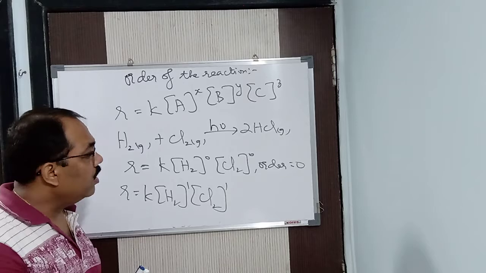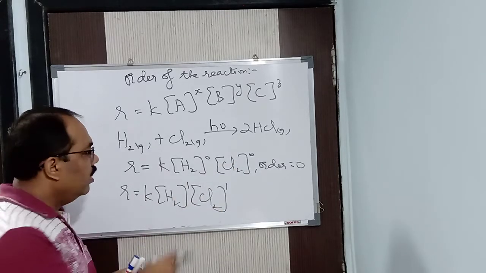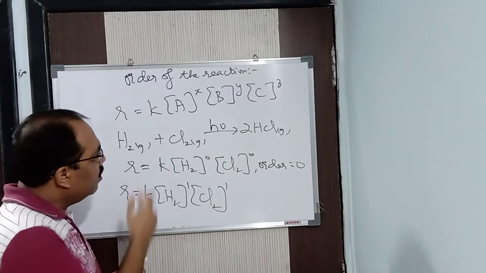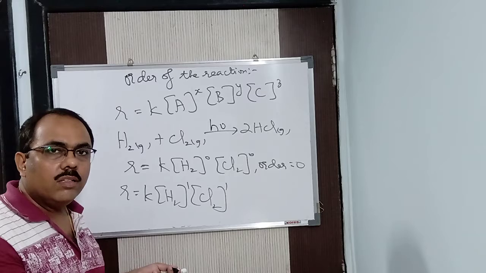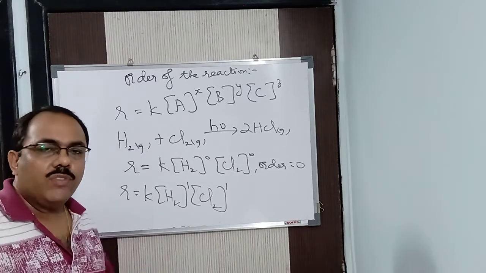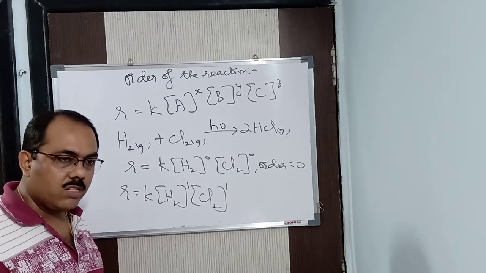It depends upon the reaction written. See, here I have written to the power 0, hence the order is 0. How do I come to know it's 0? Because I know this particular reaction. You might be thinking that for every reaction you have to know it. Of course, most of the reactions you know. You have studied them from the lower classes.